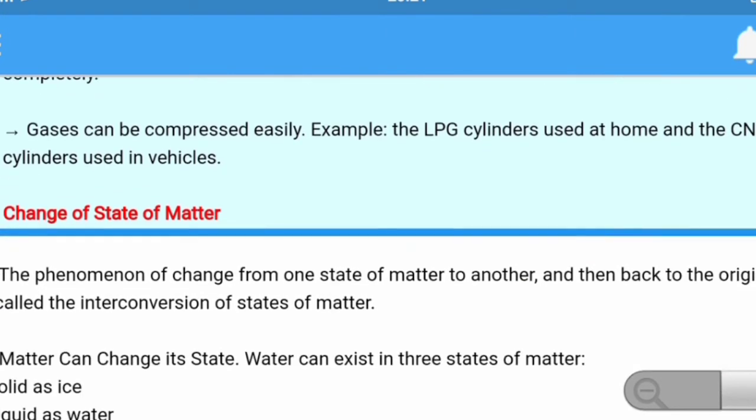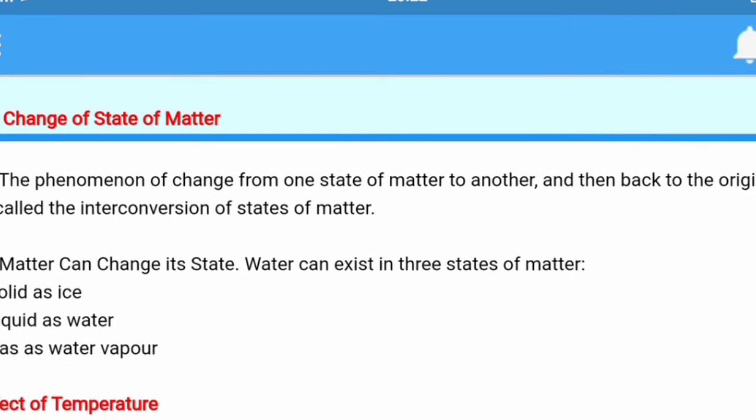Change of state of matter. As we have already discussed, the state of matter is interchangeable. That is, interconversion is there in the states of matter. Solid can be changed into liquid, liquid to gas, gas back to liquid and liquid back to solid. The phenomenon of change from one state of matter to another and then back to the original state is called interconversion of states of matter.